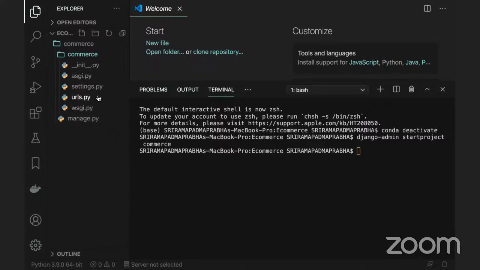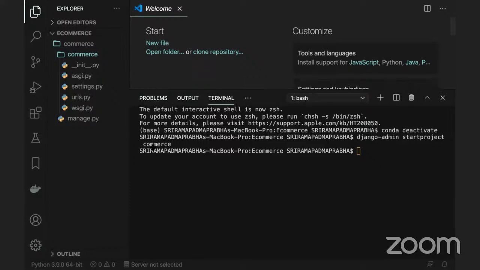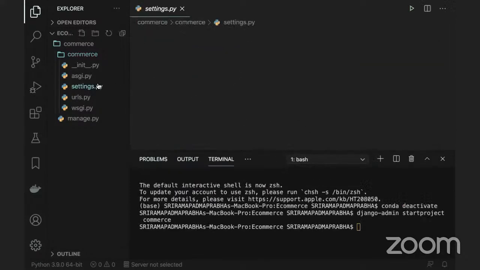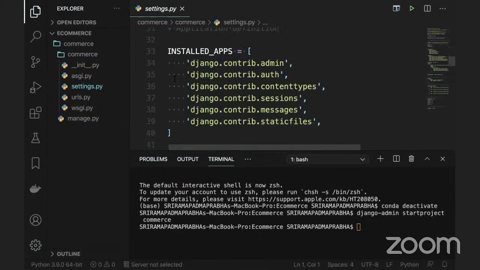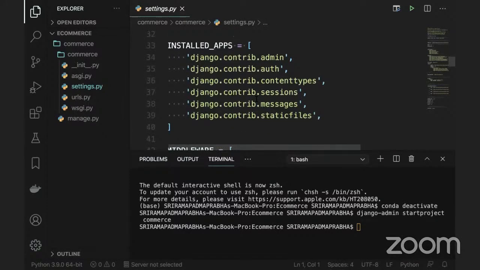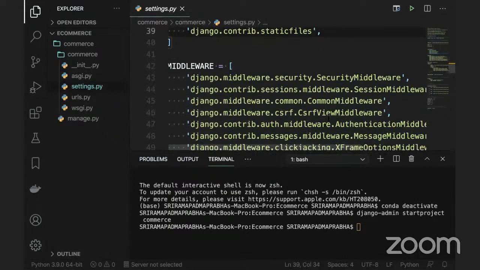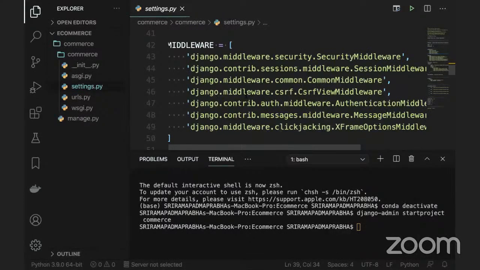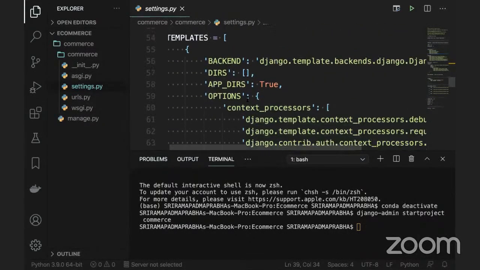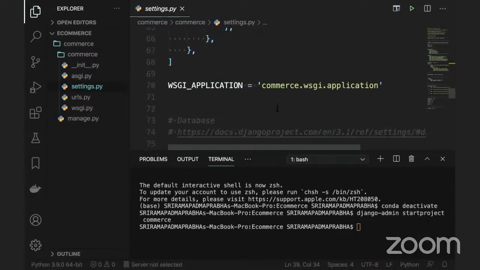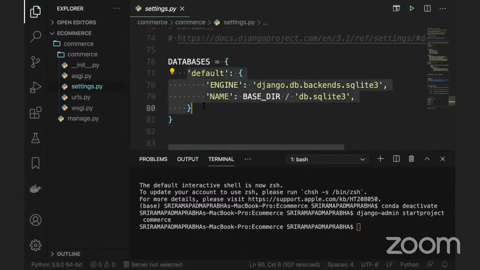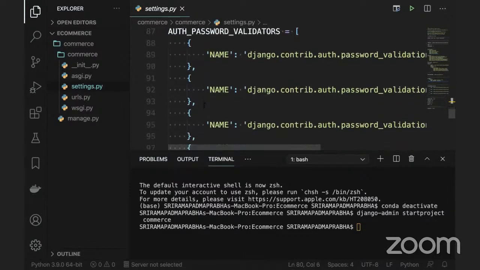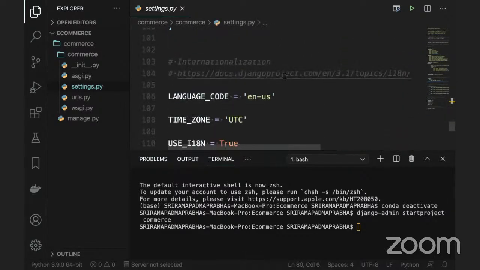Okay. So what is actually this one? The main important thing you should understand here is settings.py. There we have all the settings. If you look at this, we have the path and installed apps like admin, authentication, content types. Django is already providing some apps for you. We also have some middlewares, which are nothing but controllers, and we have the templates, and something called the WSGI application, and databases. We can connect to the databases from here. Basically, this is where we make the database connections, and we have password validators, and the language and time zone.